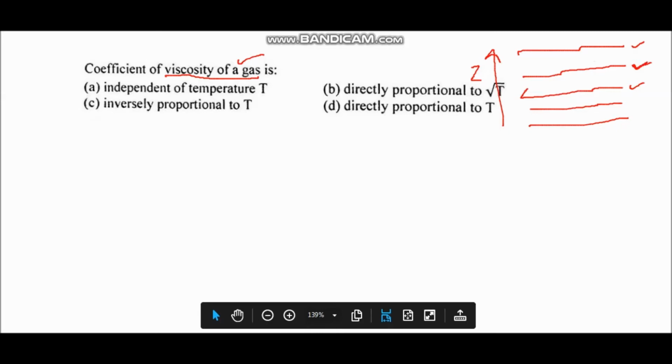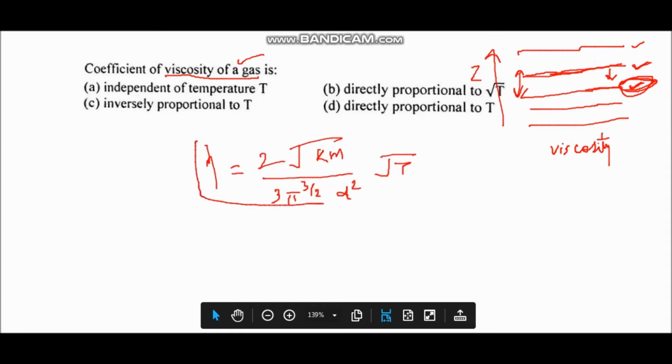A layer which is moving with high velocity loses some of its momentum to the layer which is moving with lower velocity, or we can say that a slow moving layer exerts a frictional force on the neighboring fast moving layer and tends to slow it down. So the phenomenon of internal friction between the successive moving layers in a gas produces a velocity gradient in the gas. That is called viscosity of the gas. And the formula of viscosity is given by this expression.